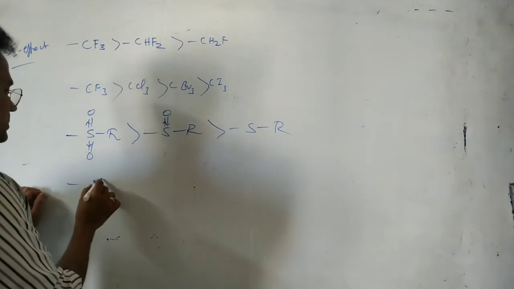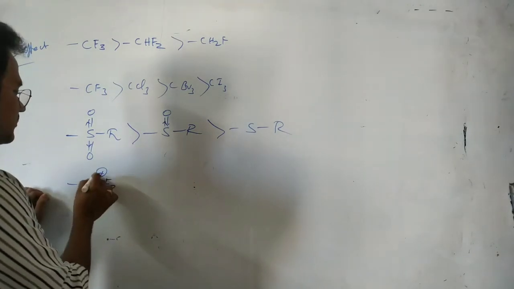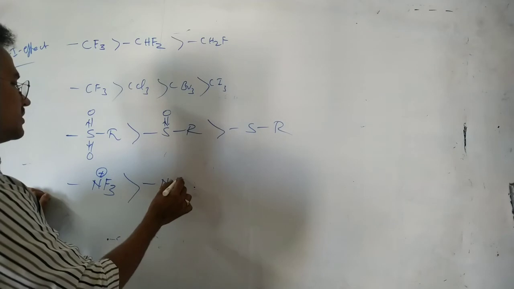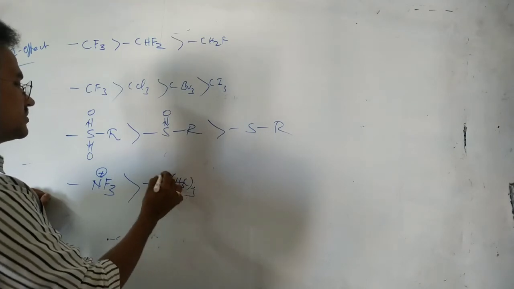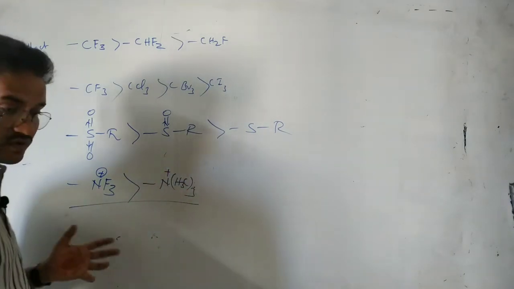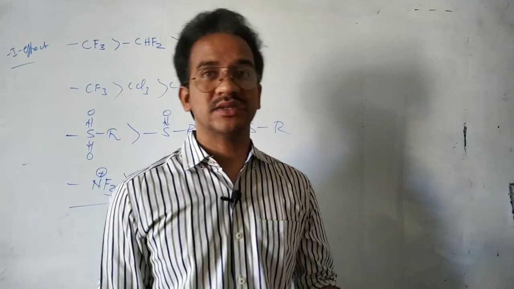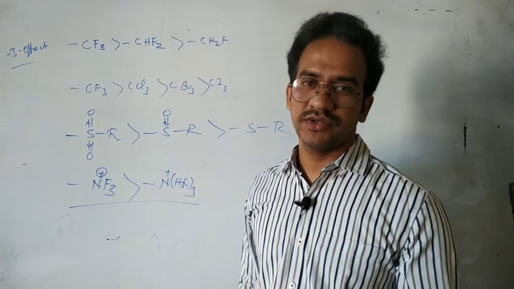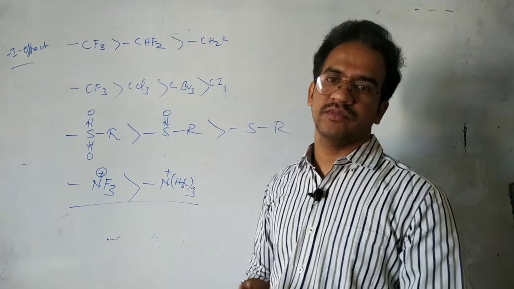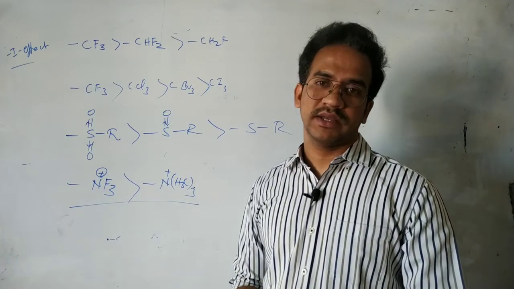And next, in this case NF3 plus is a very strong minus I group, and N(CH3)3 plus also. Because fluorine is very electronegative, and as well the nitrogen carries a positive charge, so it is a very strong minus I group. Okay, so that is about the minus I effect.